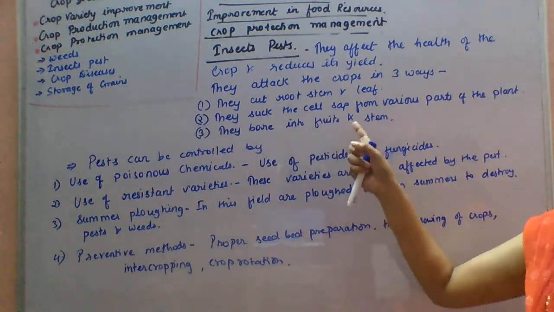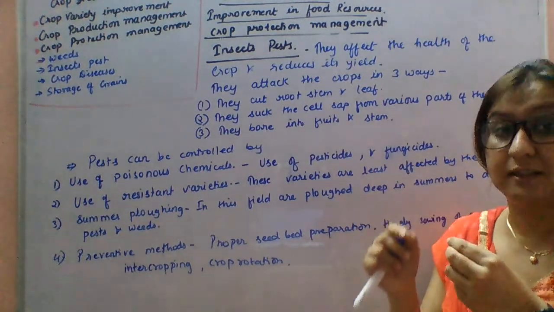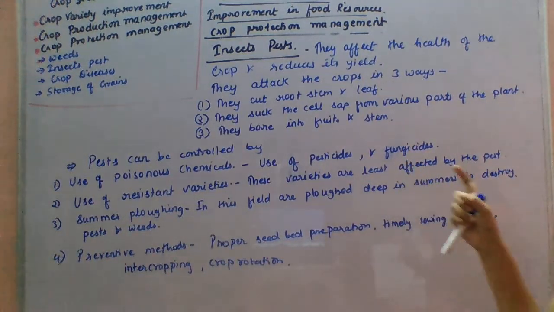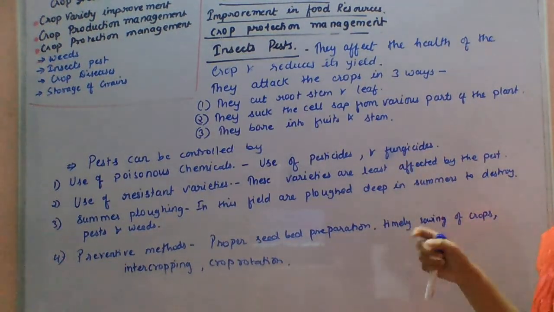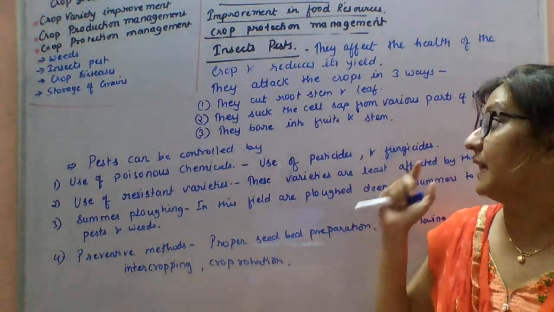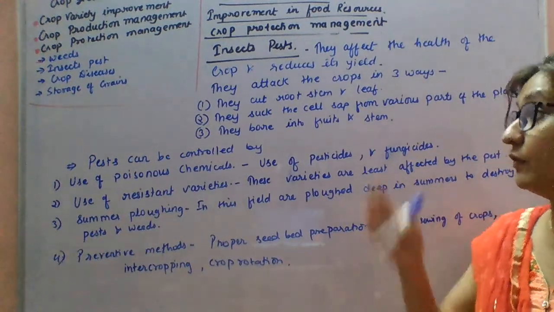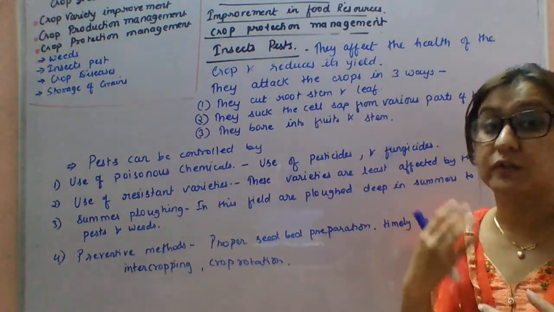Next, they bore into the fruits and stem. As you can see, the sugarcane top borer and the chickpea pod borer bore into the fruits and stem. Now these pests have to be controlled because obviously they are hampering the growth and yield of the crop.